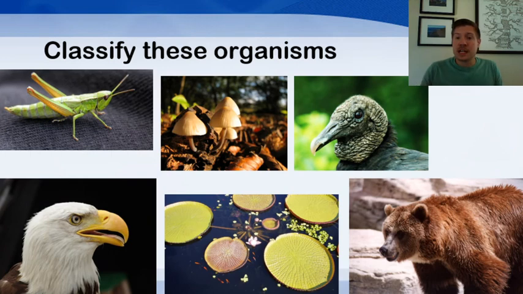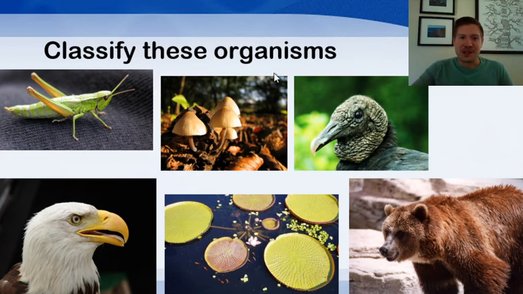All right, so basically the last thing to do, just check our understanding of some of these terms we went through, is just see if you can classify these organisms. So we've got grasshopper, mushroom, vulture, bald eagle, lily pads, and a grizzly bear. Okay, so take a second. Think about, can you classify each of those organisms as one of those types of consumers or autotroph, heterotroph, etc.? See if you can do that before I go on here and go ahead and reveal it.